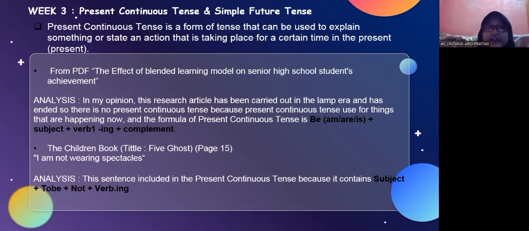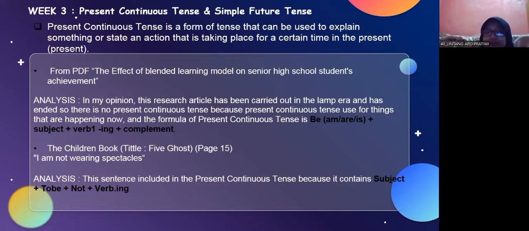From the PDF, the effect of the learning model on senior high school student achievement cannot be an example because, in my opinion, this research article was carried out in the past and has ended, so it is not present continuous tense, because present continuous tense is used for things that are happening now. The formula of present continuous tense is subject plus be (am, are, or is) plus verb-ing plus complement.